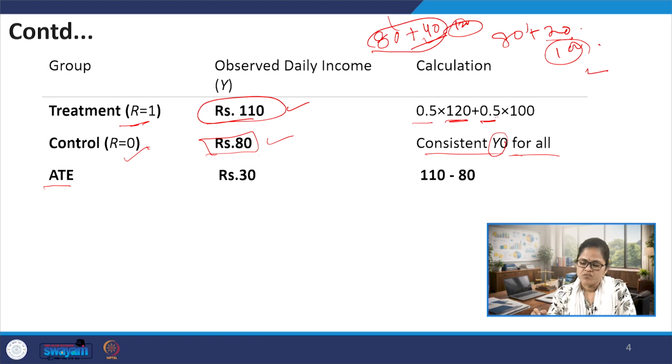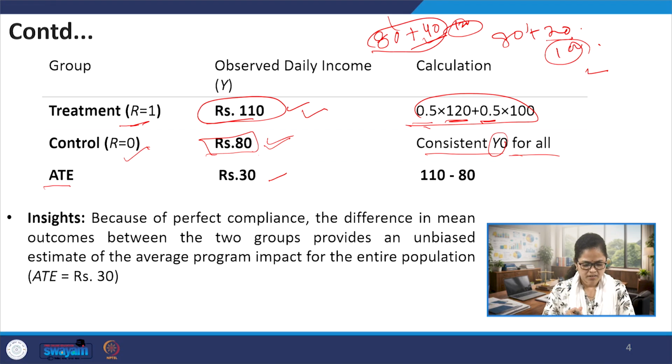Here, what is the impact on the treatment group? This is 110. What is the impact on the control group? This is as it is, just a comparison group, 80 rupees. The difference between these two is your average treatment effect, that is 30 rupees. So, let us understand some insights from these calculations.